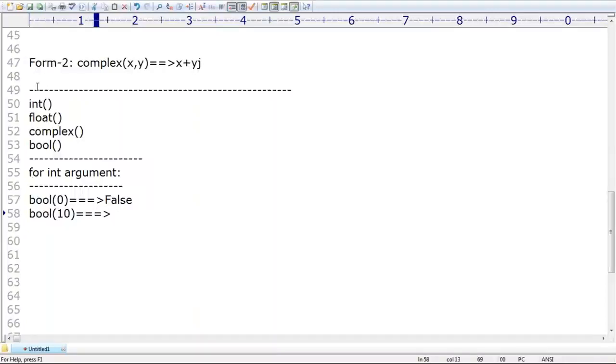Respond. You people should compulsorily be aware, sir. Bool of 10, can you spell out what is the answer? Respond immediately. Yes, good. The bool function we are using to convert into Boolean. The output is always either true or false, or error. There is no chance of something like 0B, such type of terminology. What is the output by default you are going to get, sir? Remember that, most of the people are responding we are going to get error.